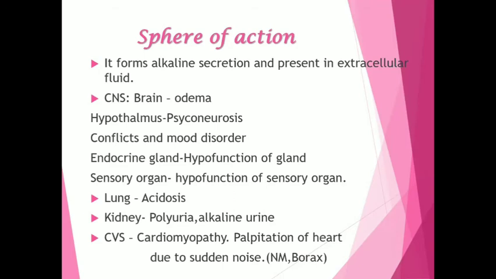On the lungs, it causes acidosis. On the kidneys, it causes polyuria, that is profuse urination, and it causes alkaline urine. On the CVS, it causes cardiomyopathy, palpitations of the heart due to sudden noise. Mostly it is seen in natrum mur and borax.